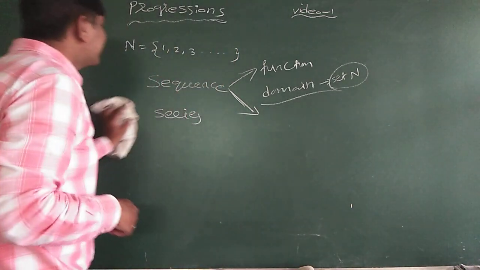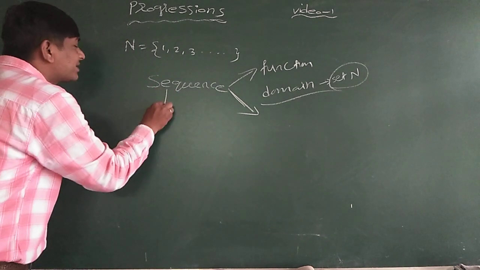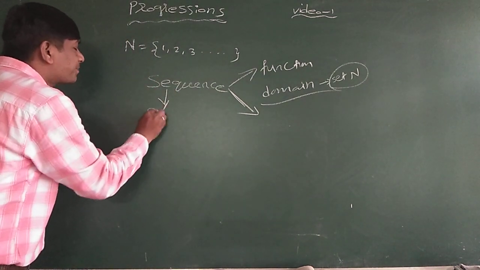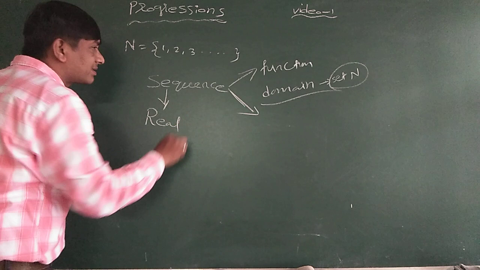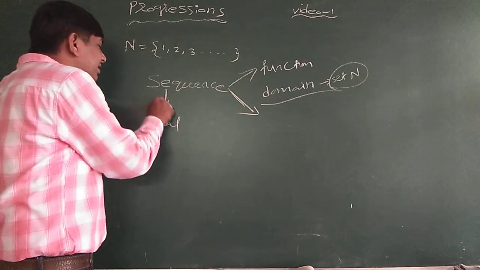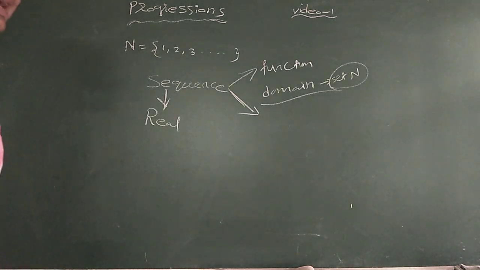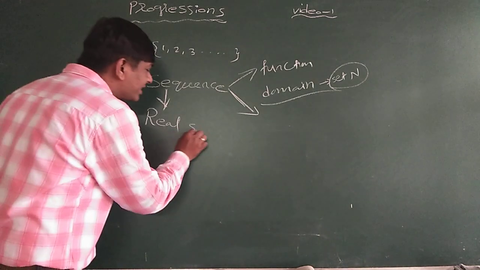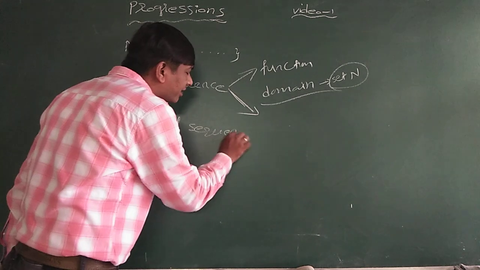If the sequence range is a subset of real numbers, if the range of the sequence is a subset of the real numbers, then it is called a real sequence.